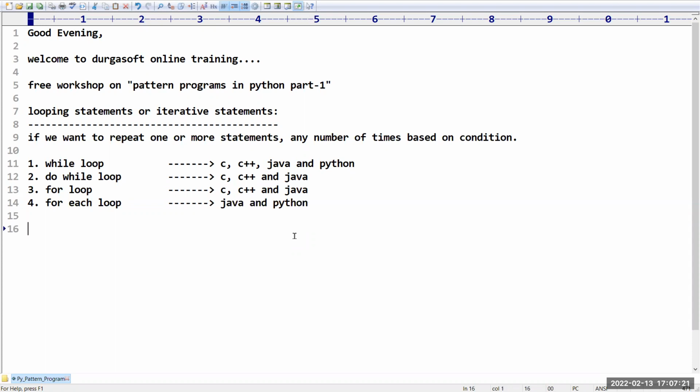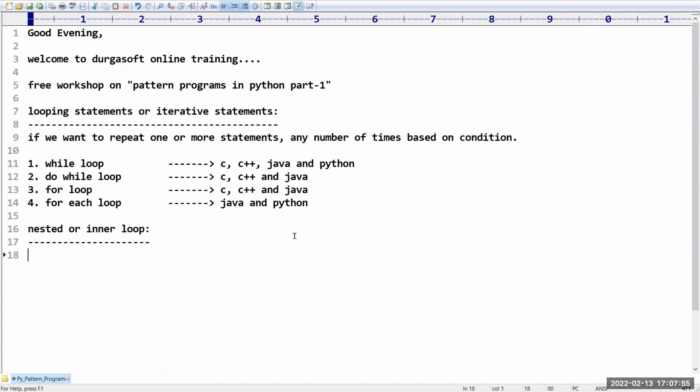So like this, different types of looping statements are there, and I have given the corresponding language support just because you people are coming from various programming language backgrounds. That is the reason I have taken it like this. I am not going into detail on looping statements. There is one concept called nested loop, or inner loop.